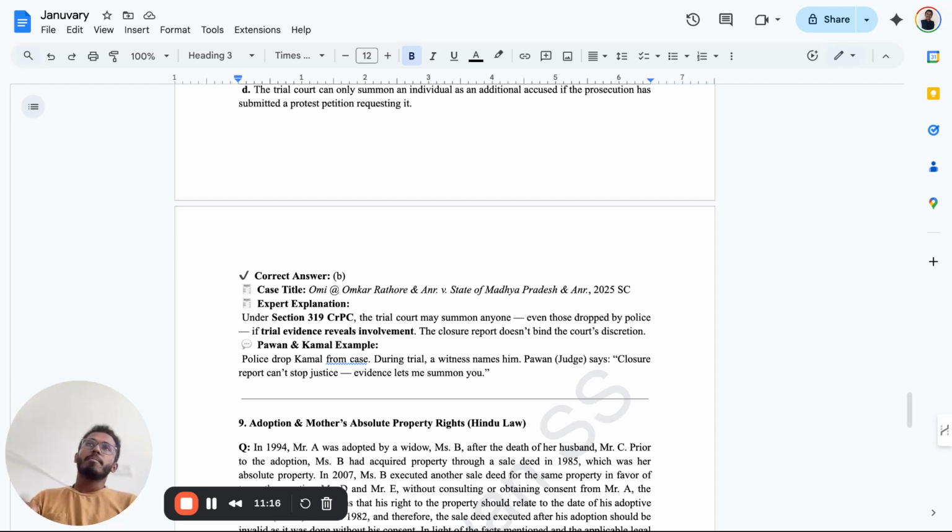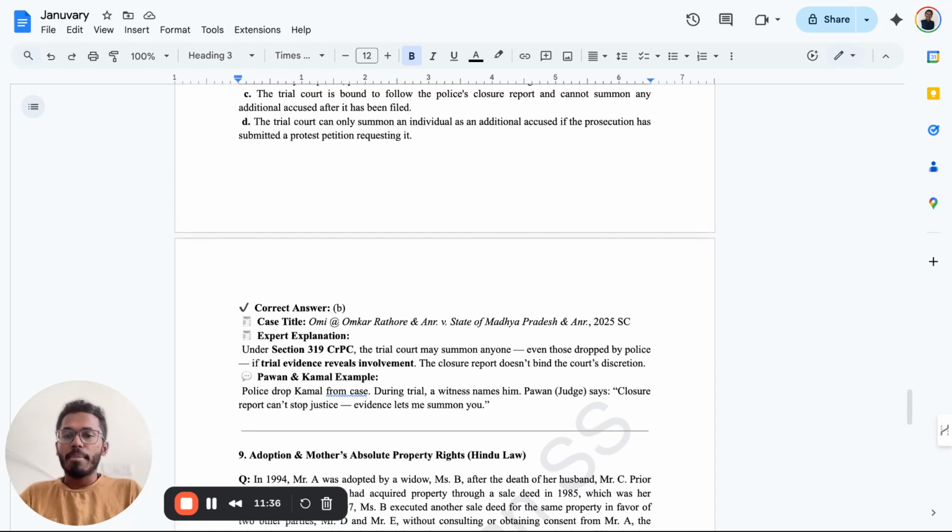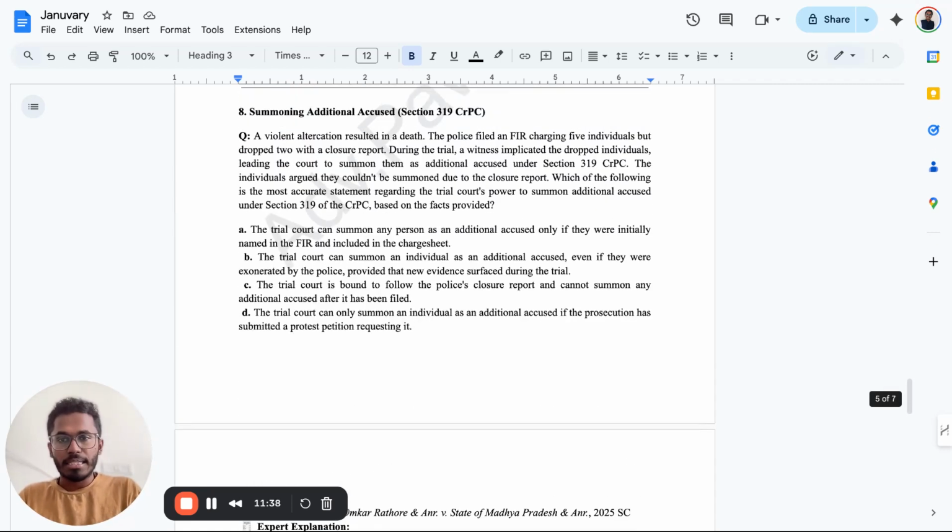Okay. So for example, in a particular case between Pawan and Kamal, just imagine. If the court feels that Kamal is innocent, then they will drop all the charges against him. But at a later stage, when a trial happens, does the judge have the power to call Kamal back? In case they find any kind of new evidence, they can call him back at any particular stage. That's very clear for you, right?